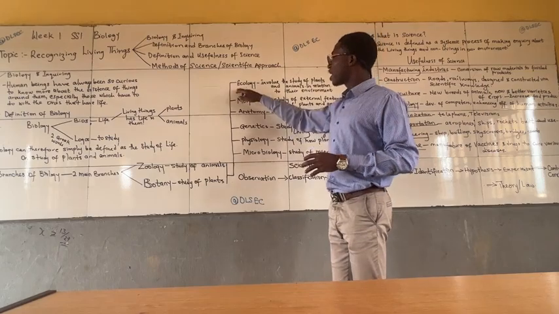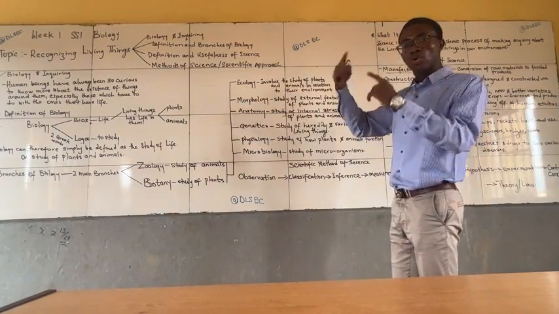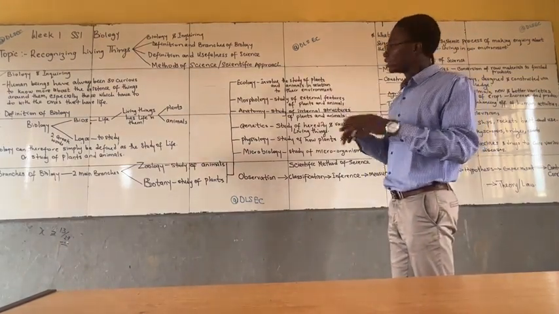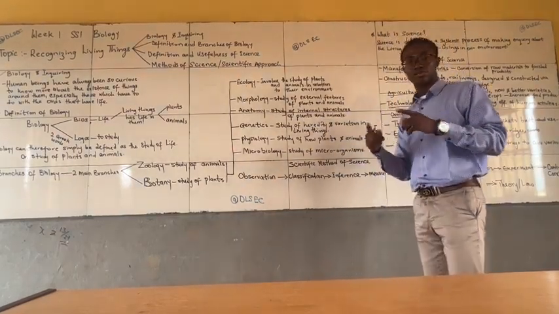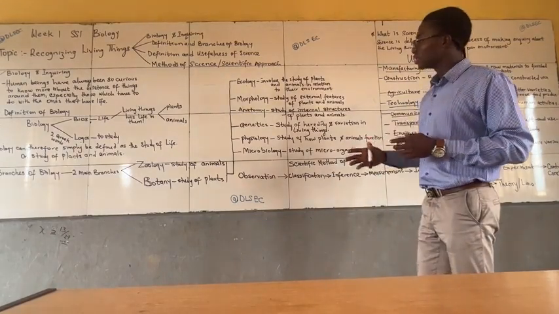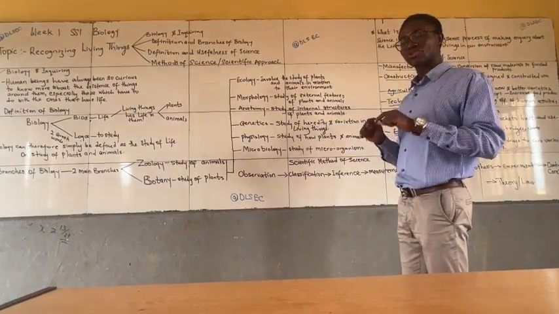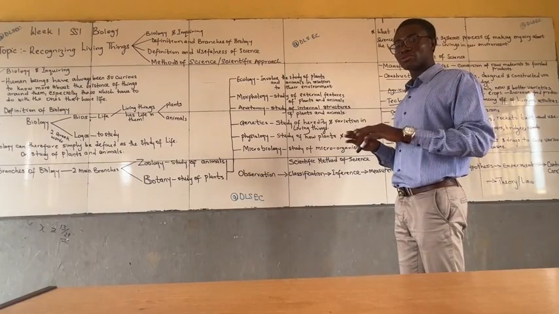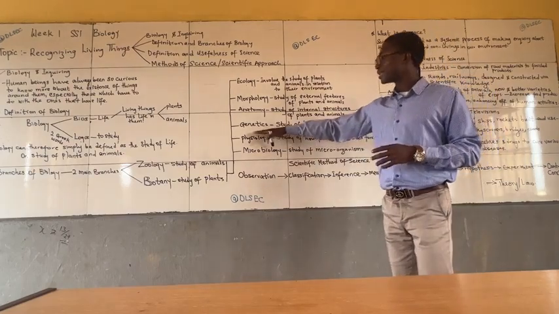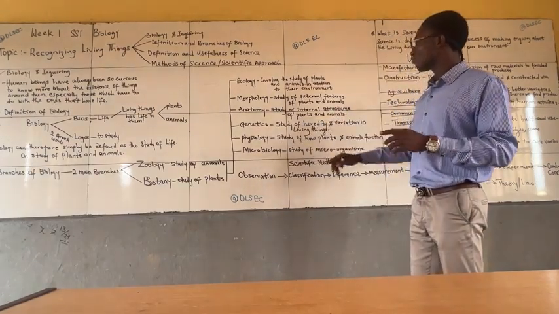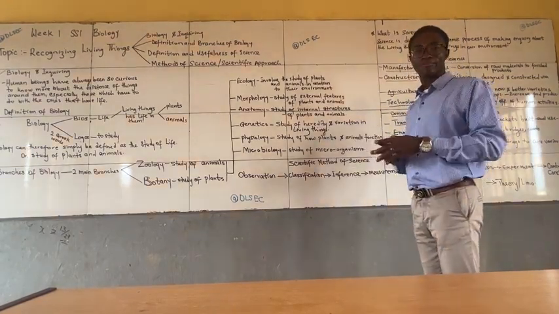Number one, we have ecology. Ecology involves the study of plants and animals in relation to the environment. Then we have morphology. Morphology is the study of the external features of plants and animals. Then we also have anatomy. Anatomy is the study of the internal structure of plants and animals. That tells you that we have plant anatomy and animal anatomy. Then we also have genetics. Genetics is the study of heredity and the variations that exist among living things.